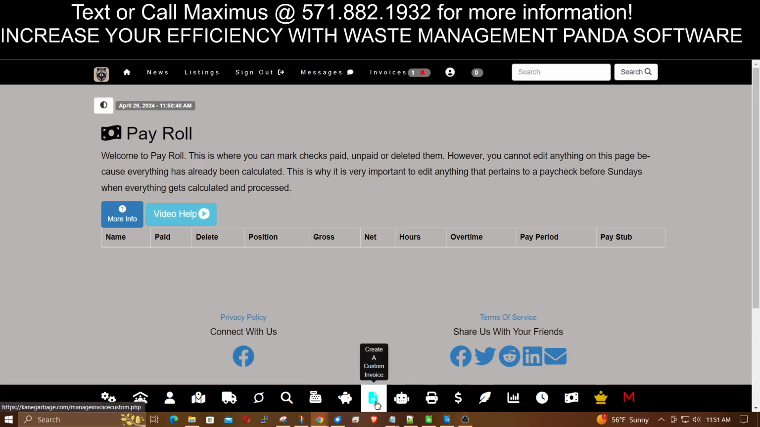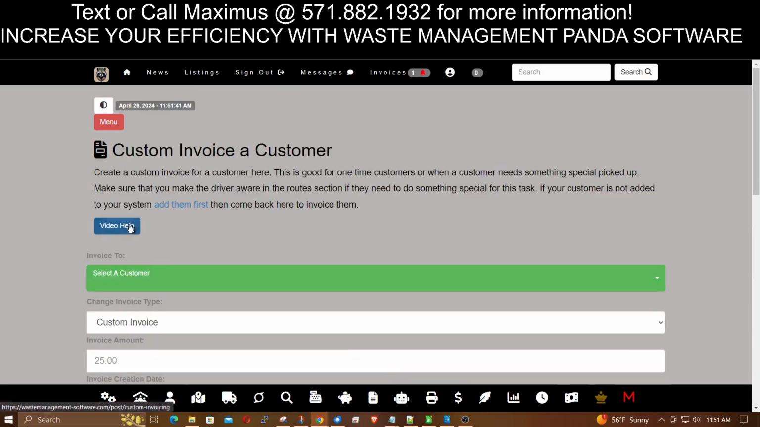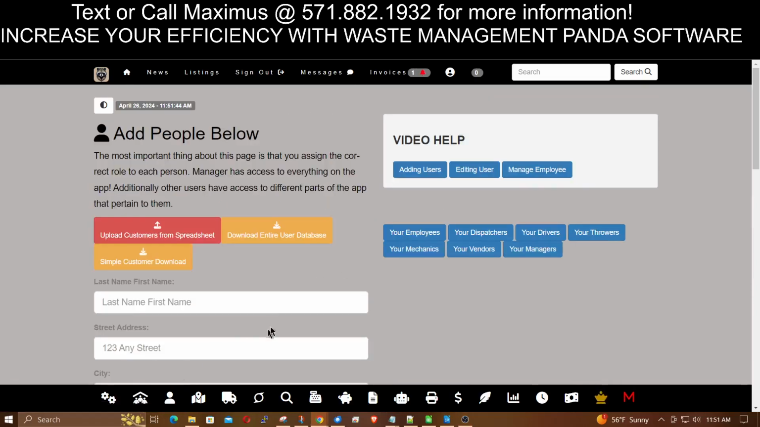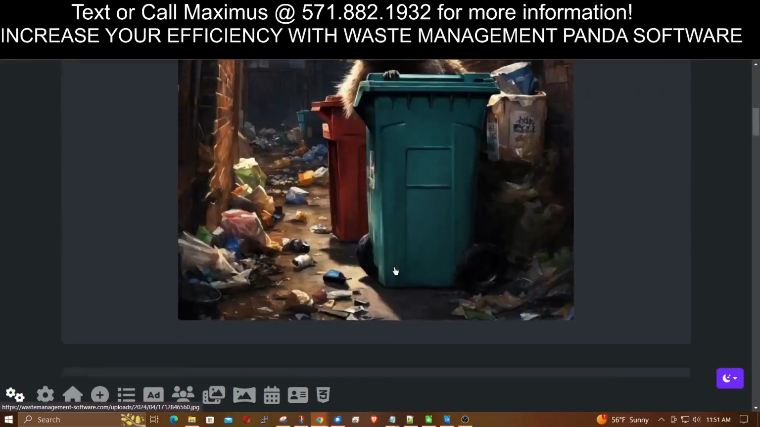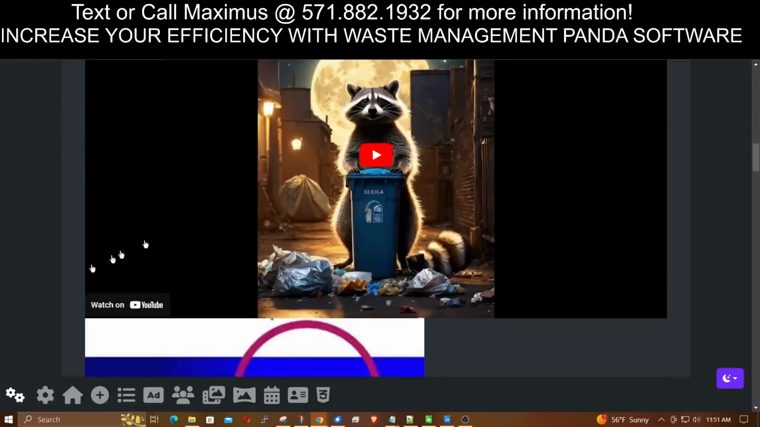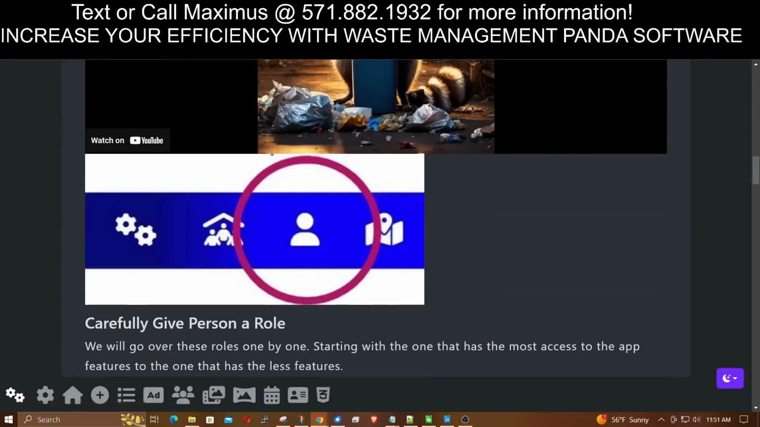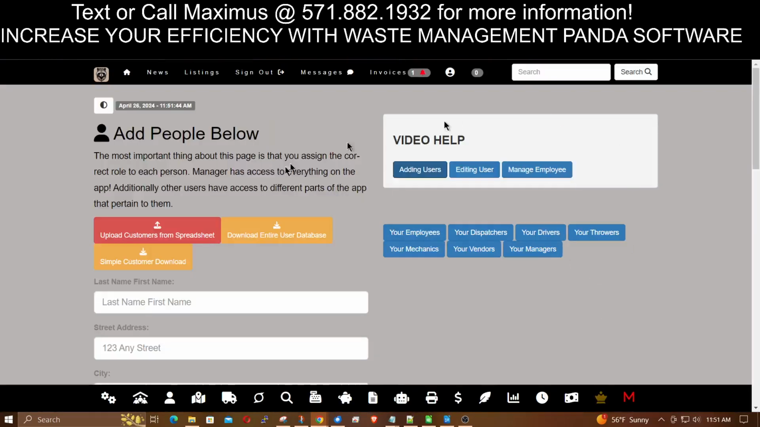And last but not least in this video, you always need help, right? No matter what page you're on, you're always going to see this help button. If you're on this page and you need some video help adding users, editing a user, or managing an employee, you just click that. It takes you right to the post where you need to go, and has a video and written instructions on every page. So that's the other cool thing about this.